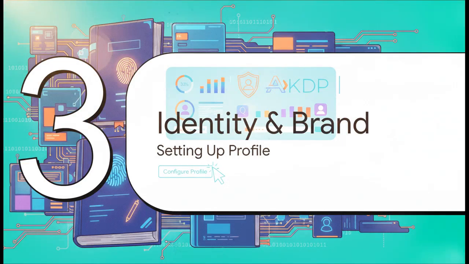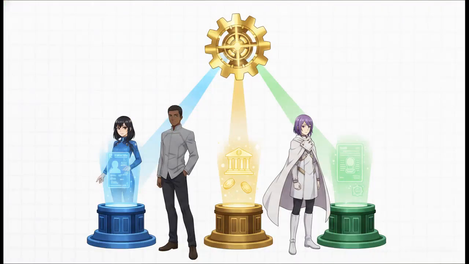Let's move to Section 3 and see how this builds. Identity and brand architecture, setting up your profile. Once you're inside your account settings, you're going to find what we call the 3 pillars of setup. Pillar 1 is your author and publisher information. Pillar 2 is your payment information. And Pillar 3 is your tax information. Every single one of these sections must be meticulously completed. If you leave even one incomplete, your wealth engine simply will not start. You literally won't be able to publish or get paid.